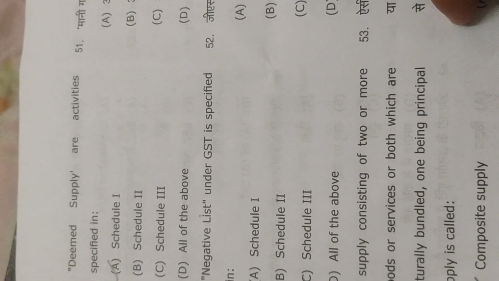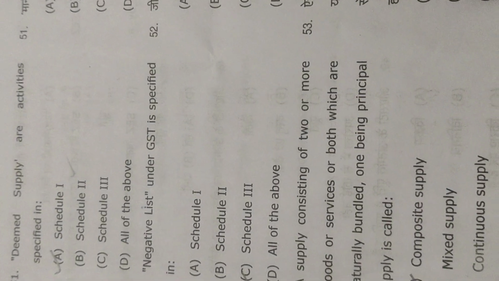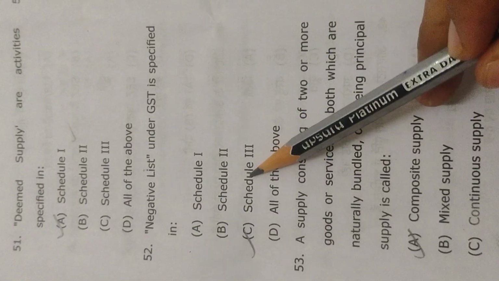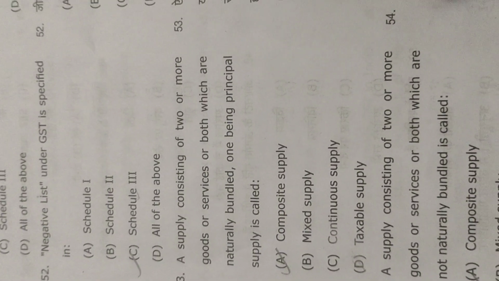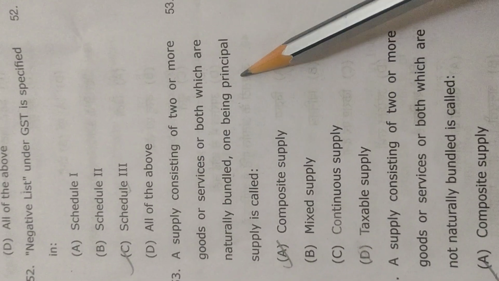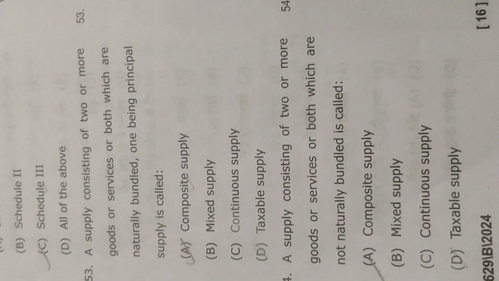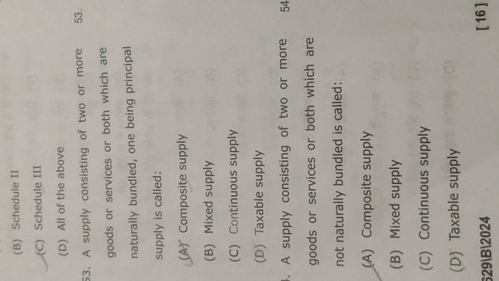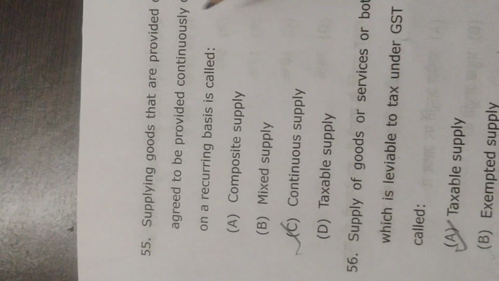Deemed supply are activities specified in Schedule 1. Negative list under GST is specified in Schedule 3. Okay. A supply consisting of two or more goods or services or both which are naturally bundled, with one being the principal supply, is called composite supply. A supply consisting of two or more goods or services or both which are not naturally bundled is called mixed supply.